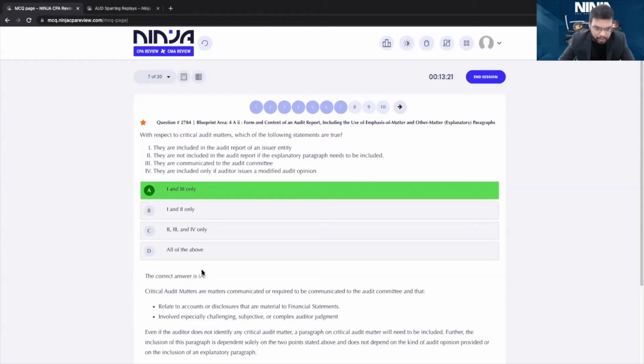Not C. They are included in the audit report, yes. They are not a substitute. So they are not included in the audit report if the explanatory paragraph needs to be included. This is a wrong statement. So 2 is out.